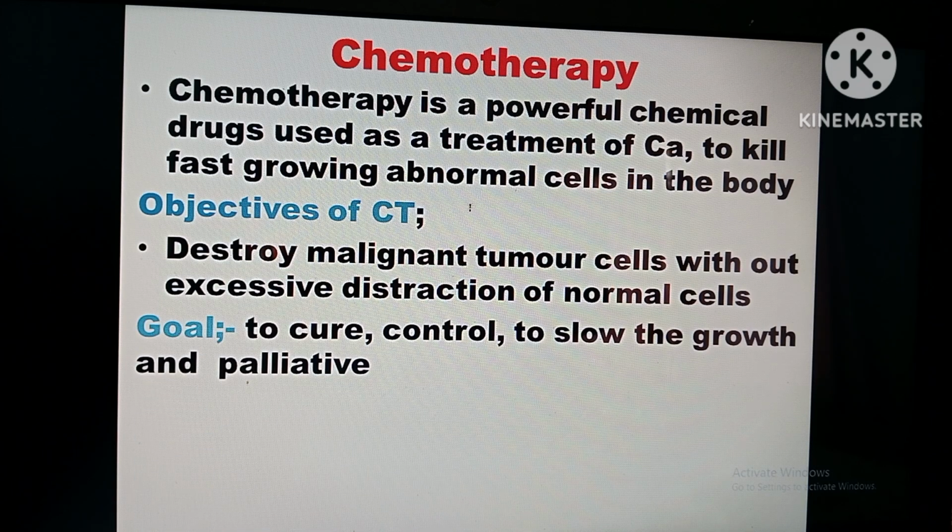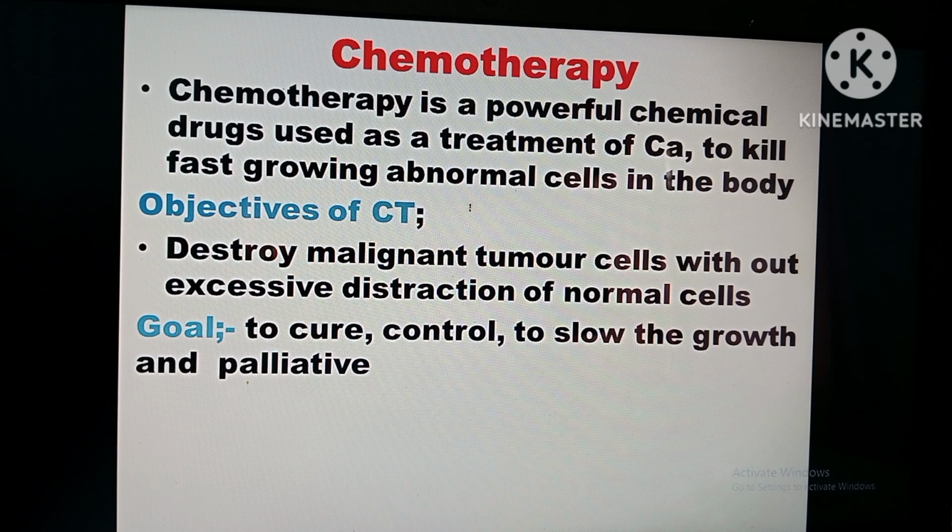So what are the main goals of giving chemotherapy? One is complete cure. Second is to control the growth of cancer cells, to slow their growth. Sometimes the malignant cells grow fast, so we reduce that fast growth. And finally, it is given as palliative treatment.